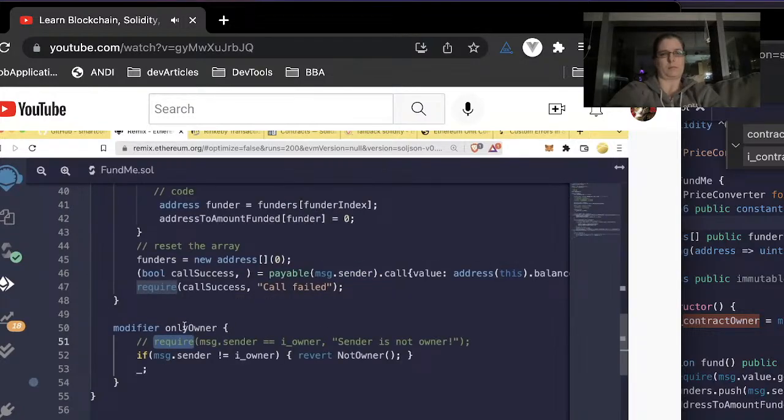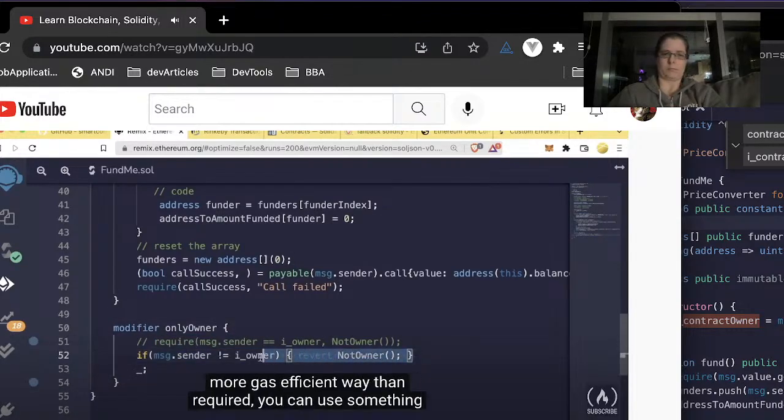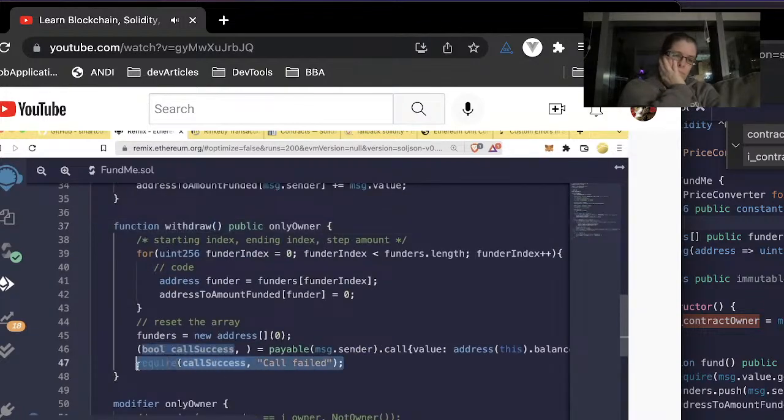Now, in a lot of code today, you'll still see require in a lot of places because these custom errors are pretty new in Solidity. So you'll want to get used to writing it both ways. I wouldn't be surprised if in the future the syntax for some of these errors looks like this so that it's more readable. But for now, if you want a more gas efficient way than requires, you can use something like this. We could update all of our requires here for these custom errors, but for now, I'm going to leave both in just to show you the differences.